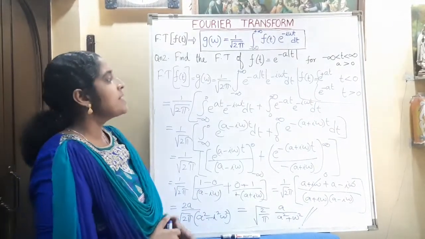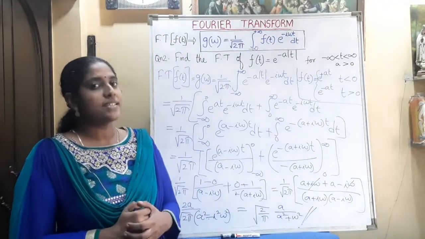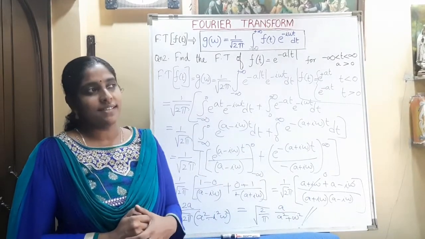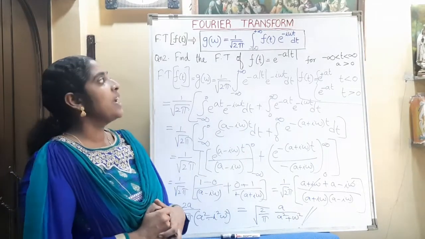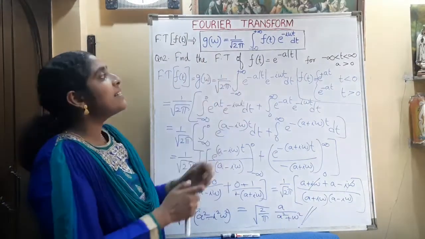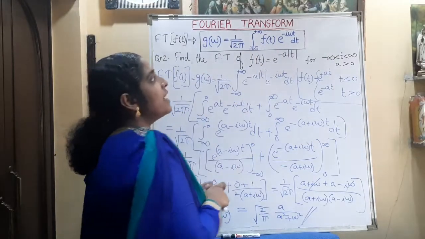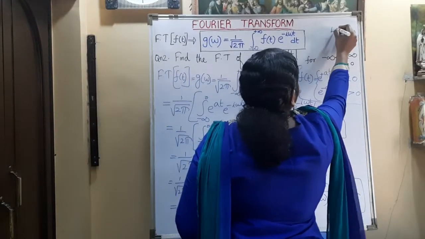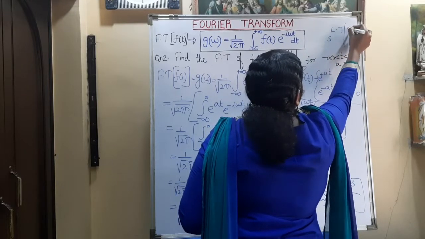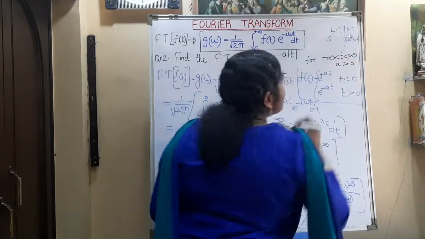This Fourier transform comes under the category of integral transformation. We have studied an integral transformation earlier too, that is the Laplace transformation. In the Laplace transformation we integrate from 0 to infinity, and the expression was f of t e raised to minus st dt. The only difference is that in the Laplace transform we have used s. Now in the Fourier transform, this s we are replacing by minus i omega.